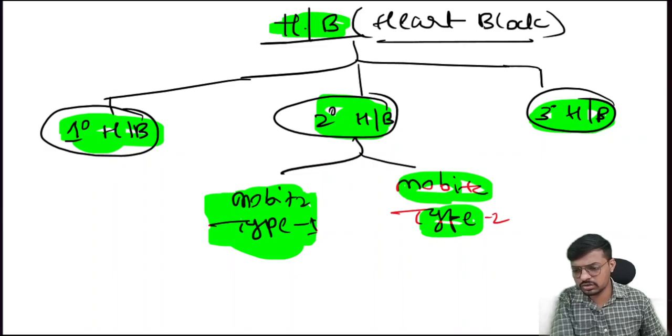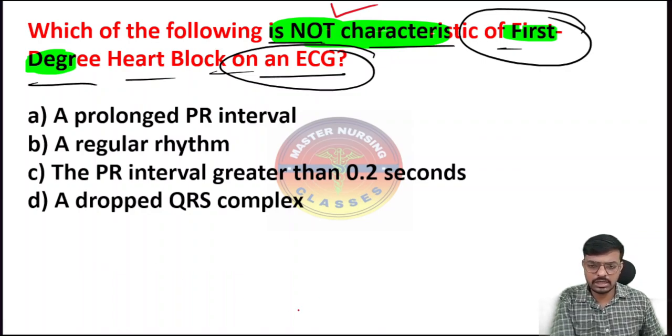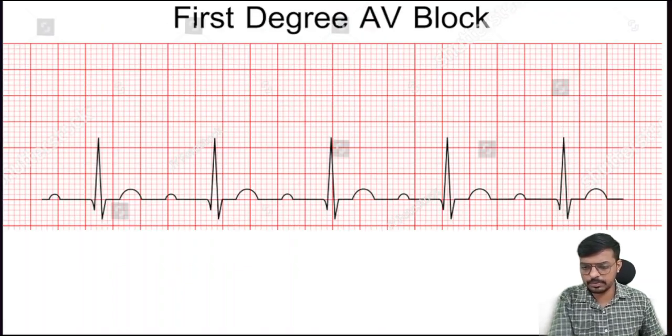Okay, so then comes the main thing, right? So this is the question. Which of the following is not a characteristic of the first degree heart block? Here the question asks for what is not a characteristic. So what actually happens in the first degree heart block? Due to the blockage in the conduction, there is a prolonged PR interval. So let me come to what the normal PR interval is.